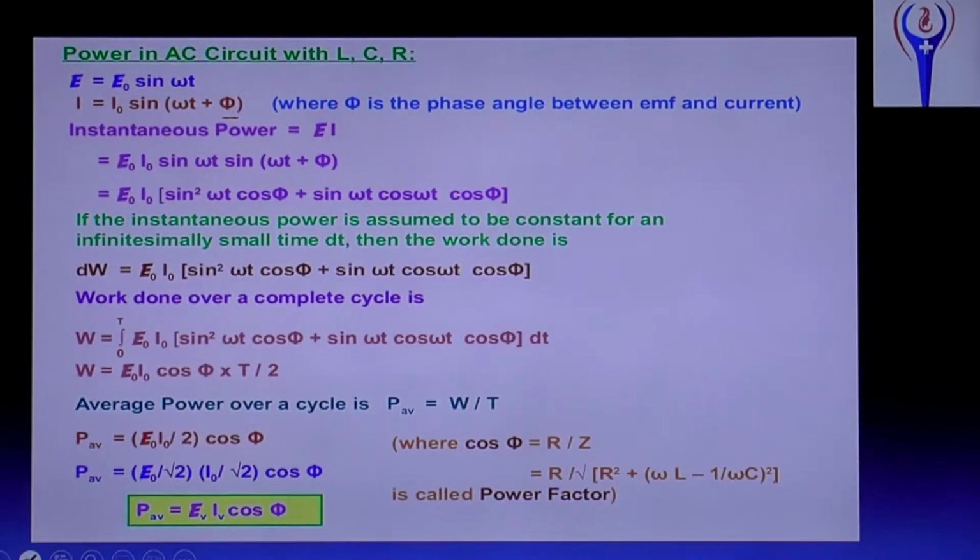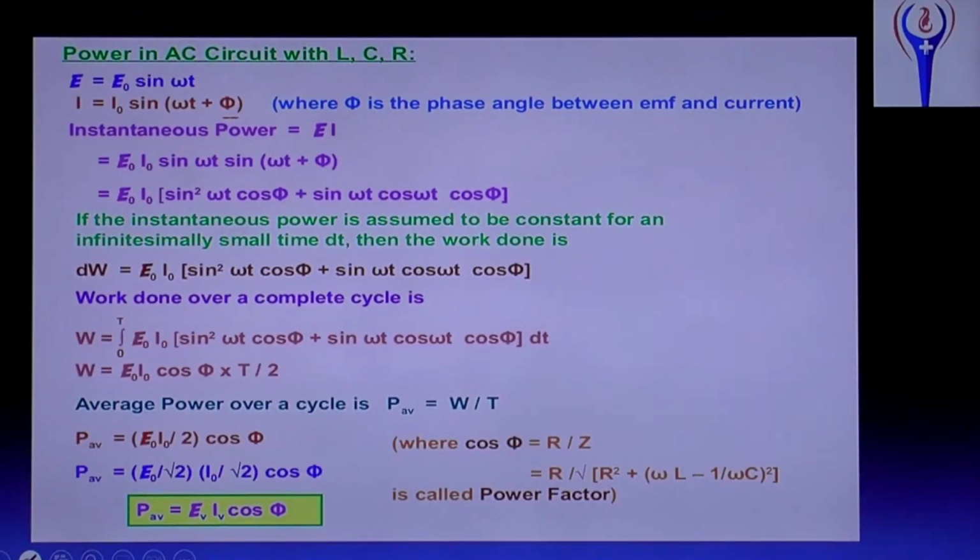Instantaneous power equal to E into I. Power equals voltage into current. Then substitute E naught sin omega t into I naught sin(omega t plus phi). Take E naught I naught outside, then use the sin(A plus B) formula: sin A cos B plus cos A sin B. Simplifying, we get E naught I naught [sin square omega t cos phi plus sin omega t cos omega t sin phi].